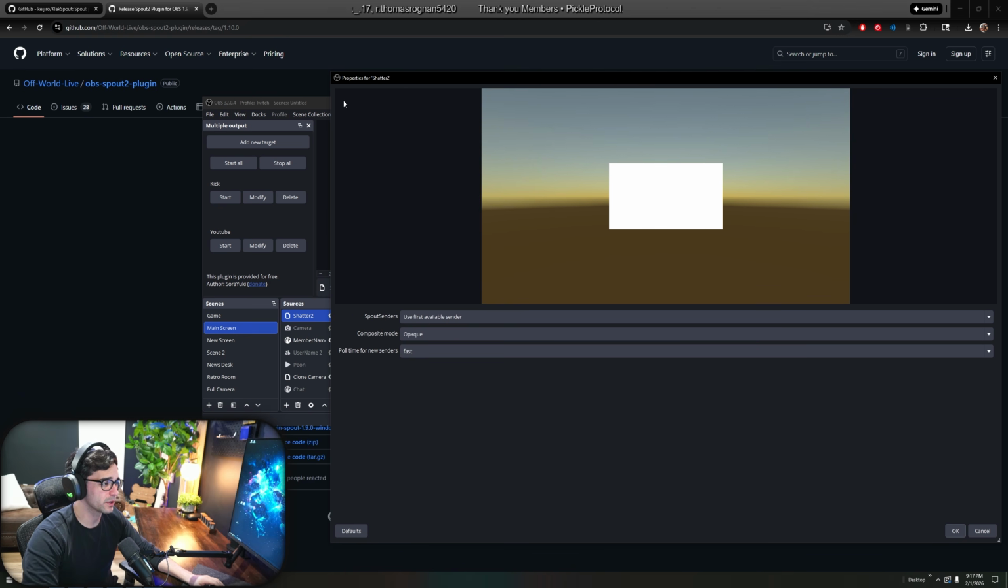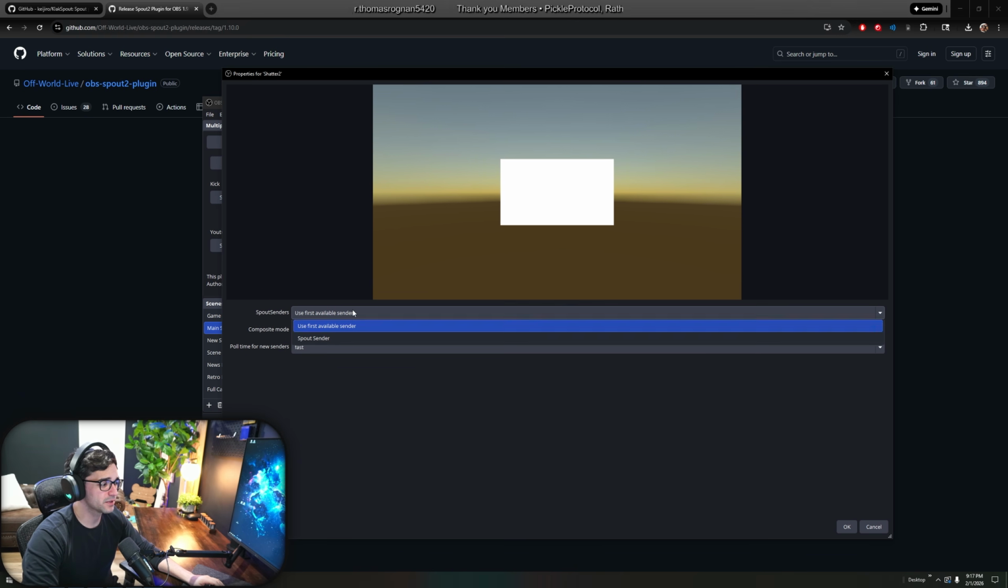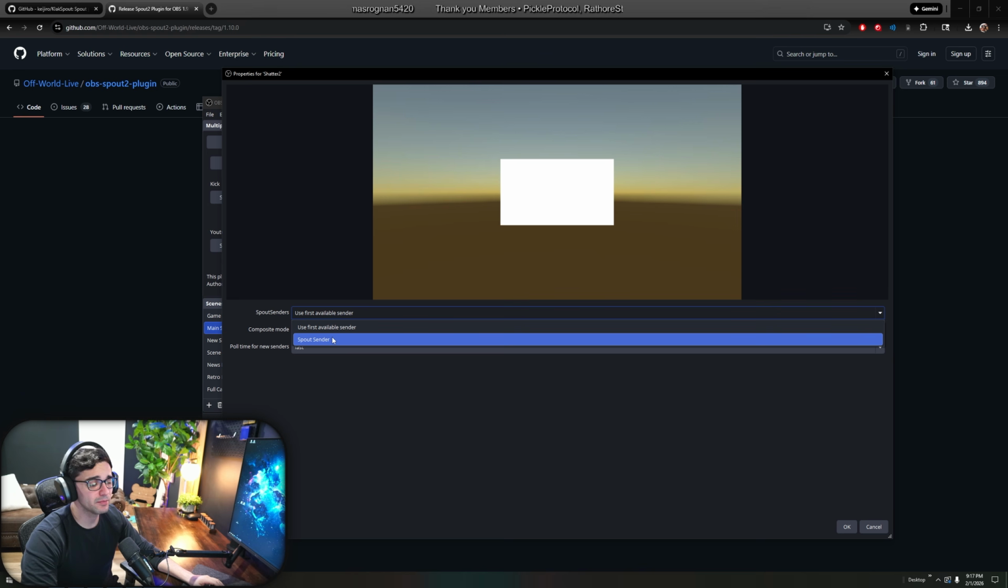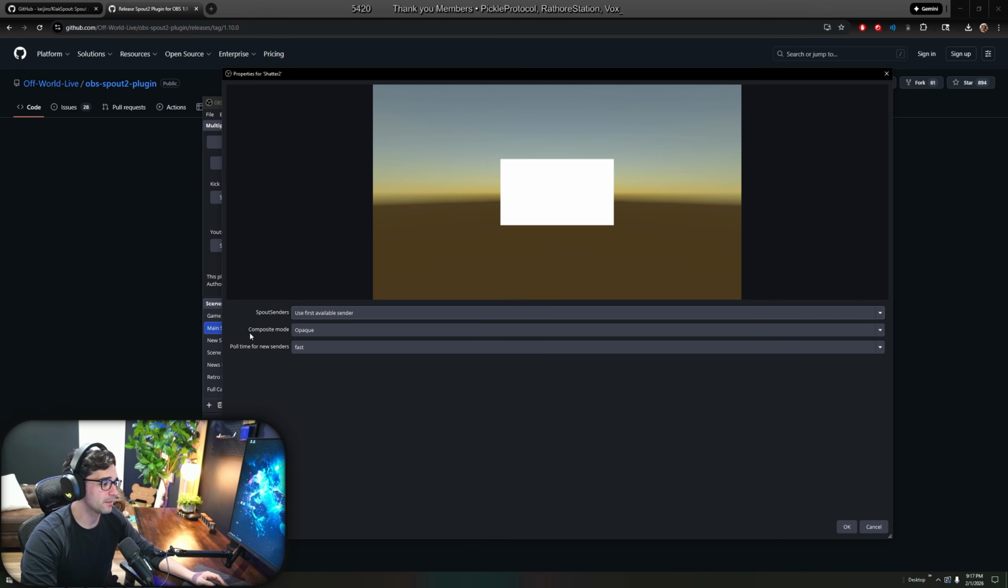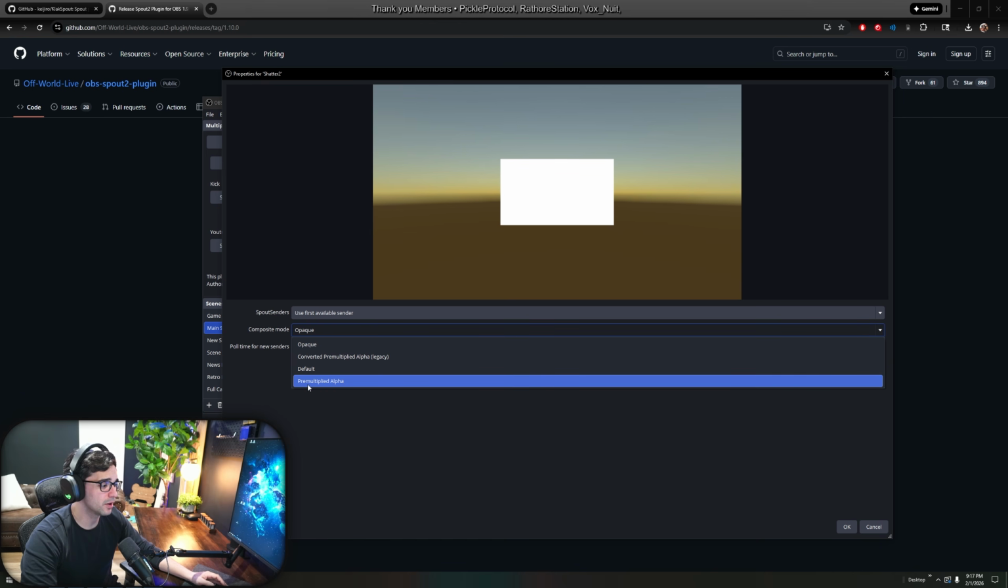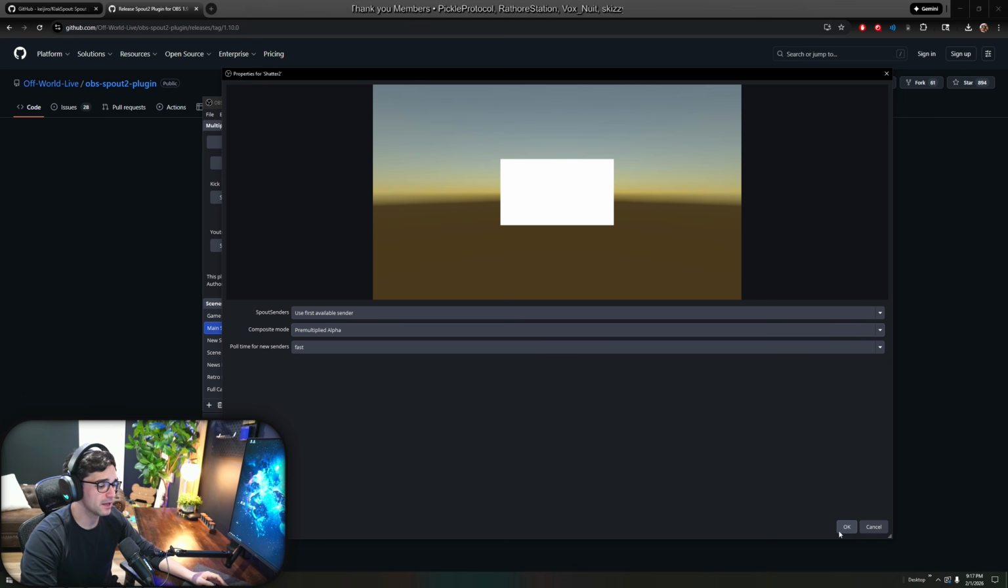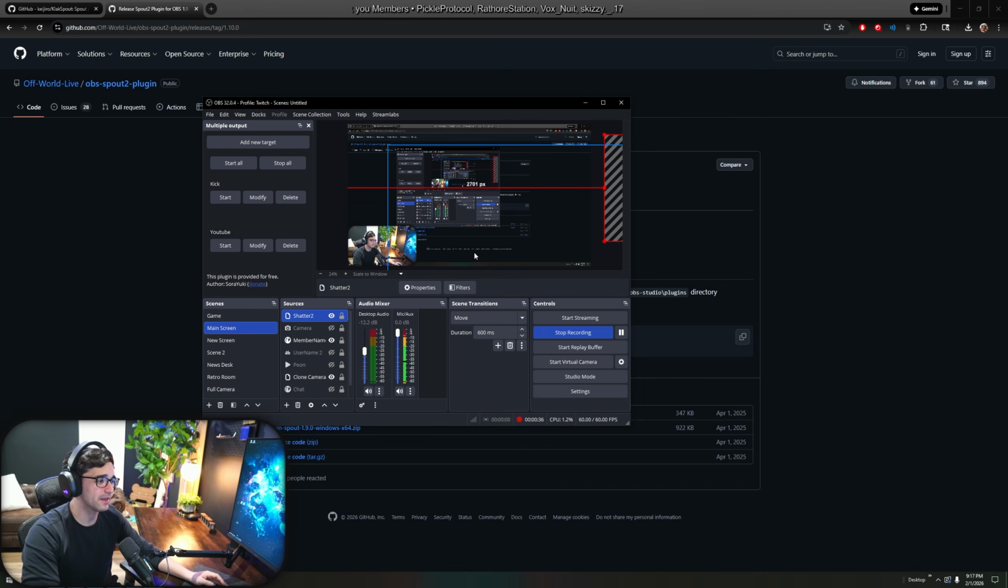So this is what we're going to see right here. And first available, it may say first available. You may see Spout Sender, whatever you named it, it might be here. If not, you can leave it on first available. Composite mode, we're going to change this to pre-multiplied alpha. And that is it. Simply click OK on that, and it'll be almost ready to go.